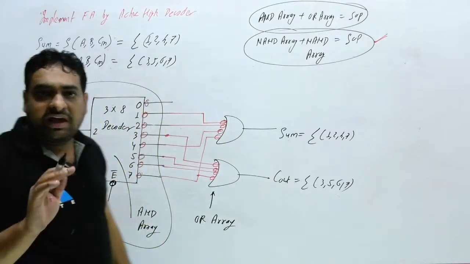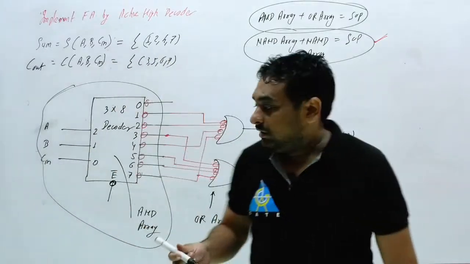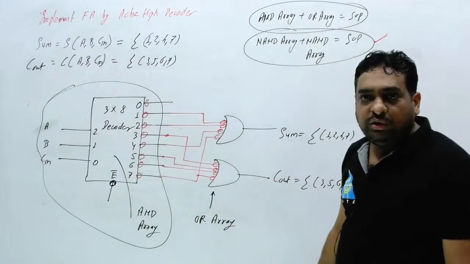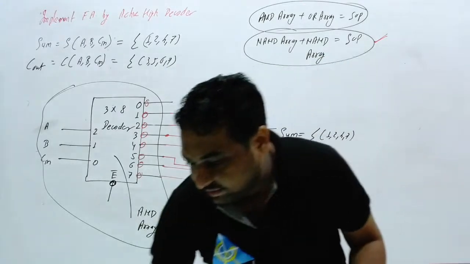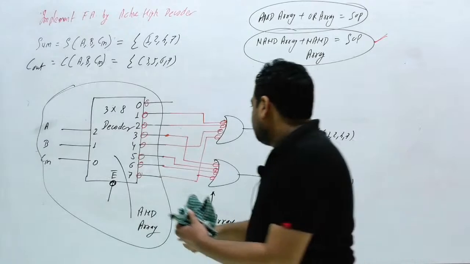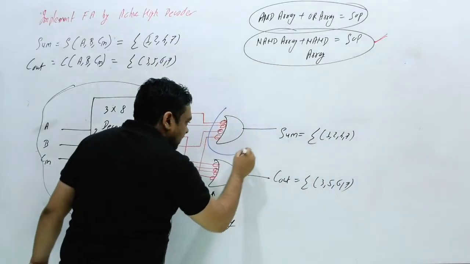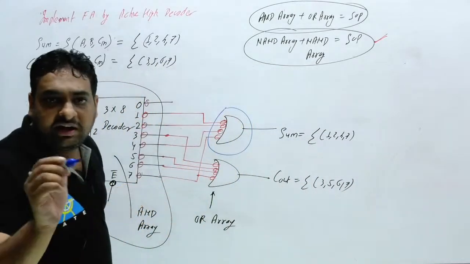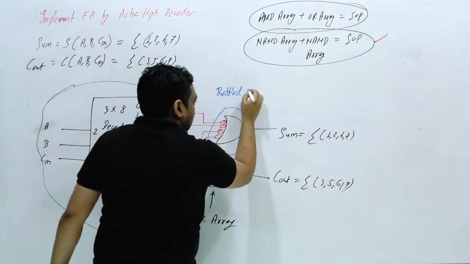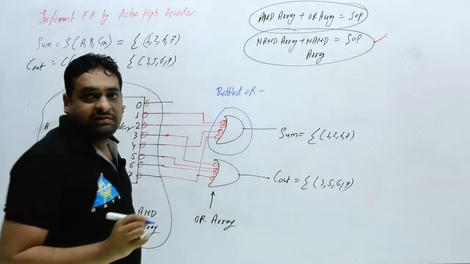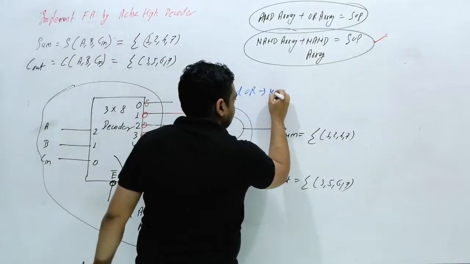This is nothing but the active low decoder. And what will this be? Bubble OR gate. And what is the bubble OR gate? This is the bubbled OR gate, and a bubble OR is called the NAND gate. This is nothing but NAND.